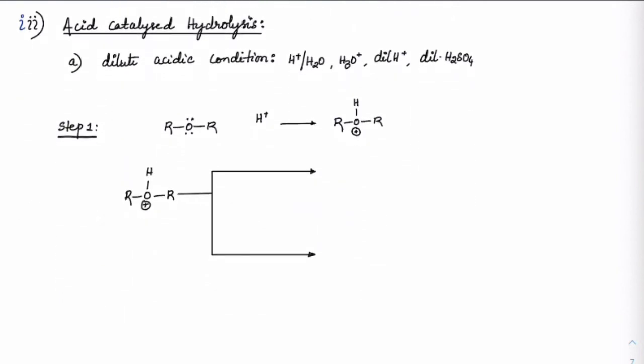Now see, this is an area which is very important for us. Problems in JEE are very frequently from this area. So how does acid catalyzed hydrolysis work on ethers? Let's focus on that. First, oxygen will attack H plus, forming an oxonium ion.